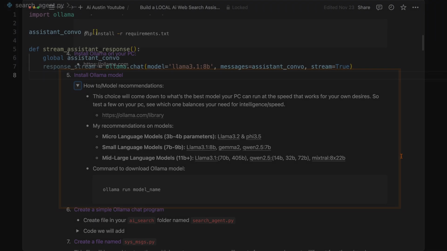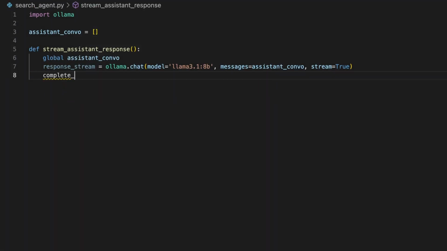Once you have set up the model for your response stream, below it create a new variable named complete_response to be an empty string. We'll add each token generated from the language model to this variable so that it can be added to the assistant convo after the stream completes. Below the string, run a print statement with our assistant message header.